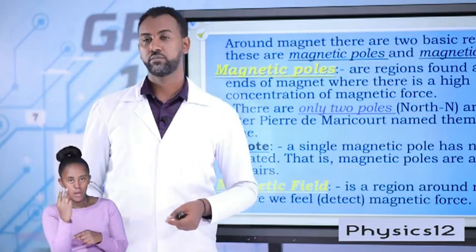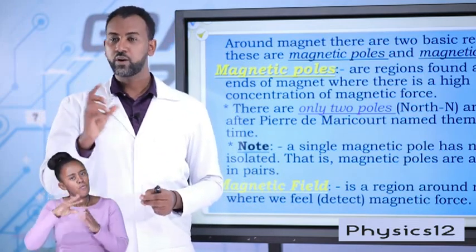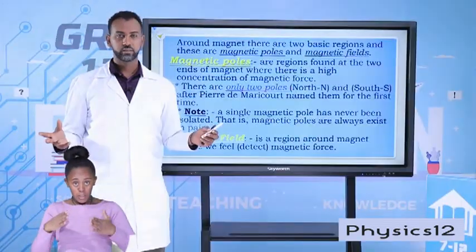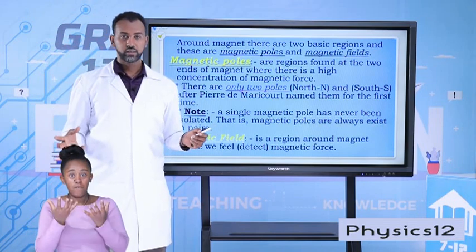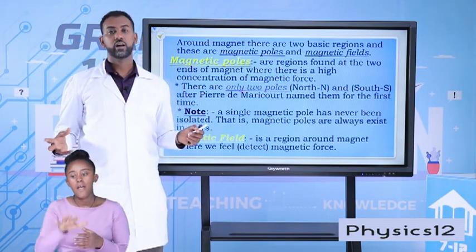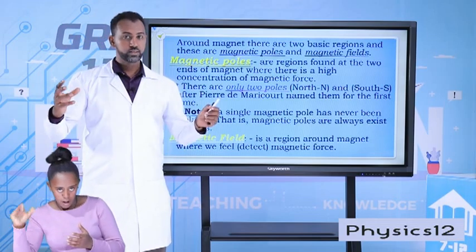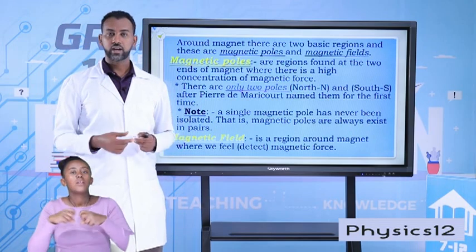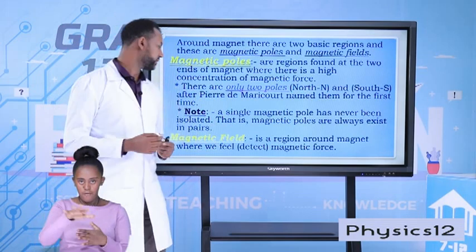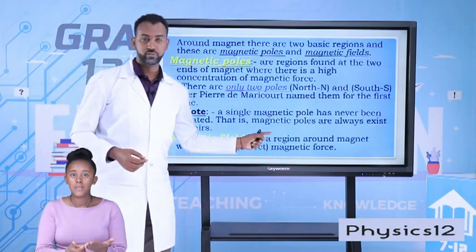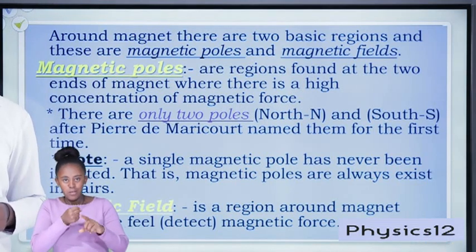The other concept is magnetic field. What do you mean by magnetic field? In Unit 4, around a charged body, there is a field. You have also learned that around a massive body, there is a field. Around a massive body, the field around it is known as gravitational field. Around a charged body, there is electrical field. Like that, around a magnet, there is magnetic field. So magnetic field is a region which is found around a magnet where we feel or detect the magnetic force.